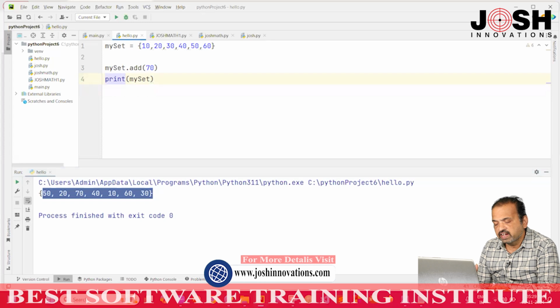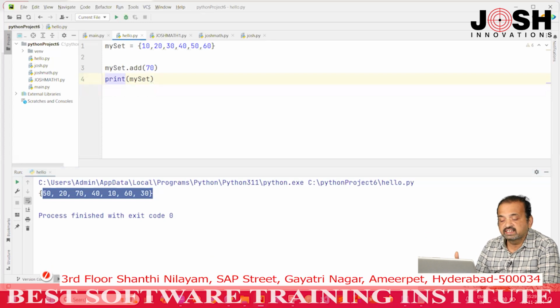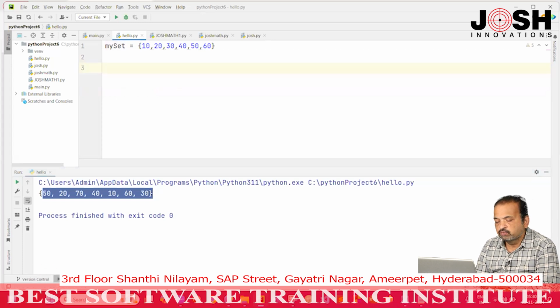In the list we have the append method. What will the append method do? It will add at the last, but the add method can add anywhere in the set. So, this is one way to add items to the set. Next there is one more method called the update method. See what is the update method?